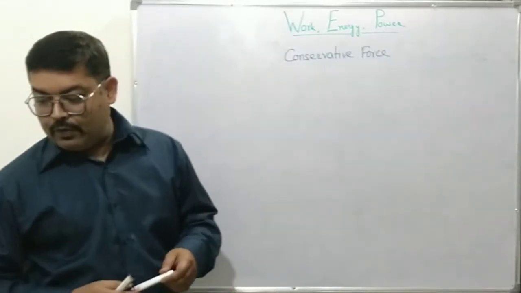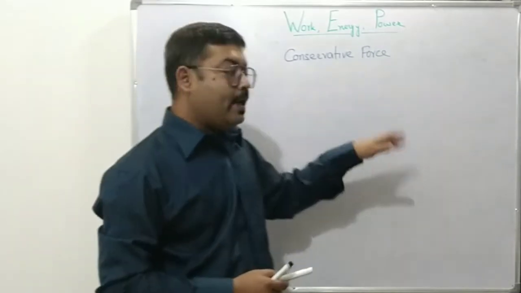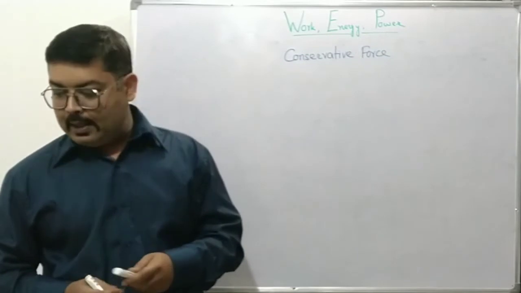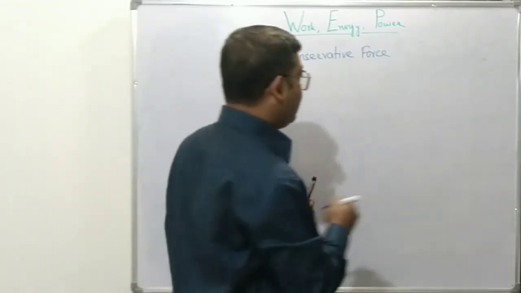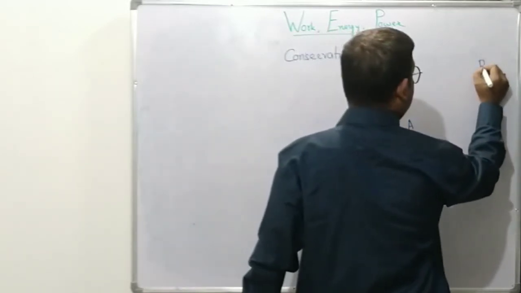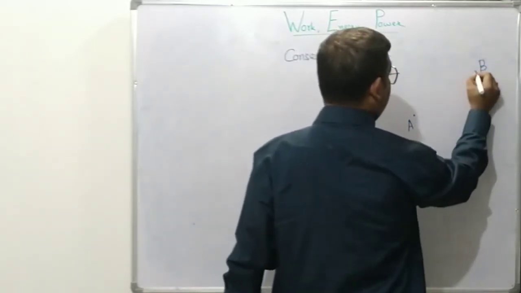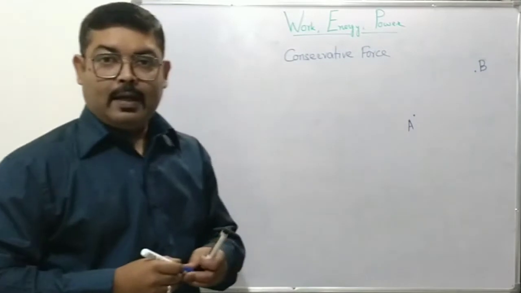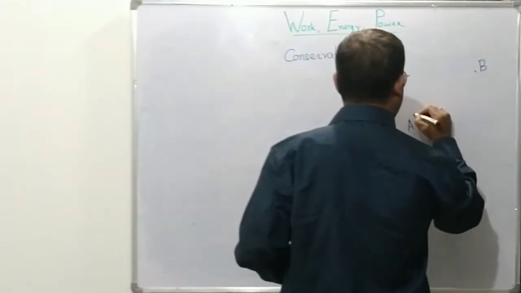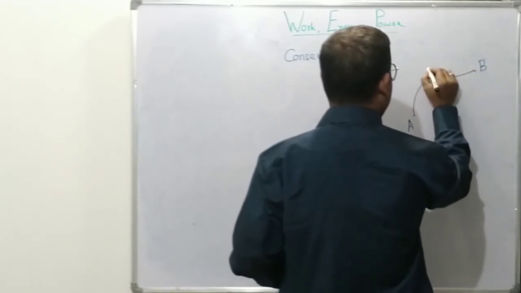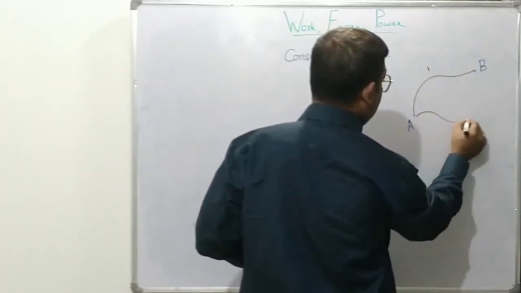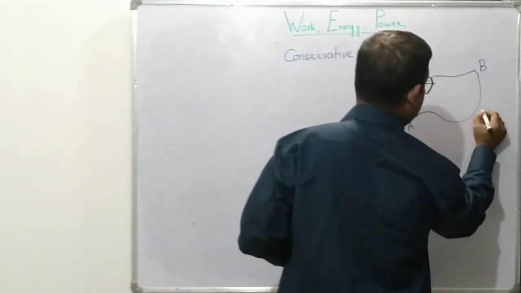A conservative force is a force under which or against which, if work is done, it is independent of the path followed. Let us consider the case of a conservative field where we have to take an object from point A to point B. And let us say we choose two different paths. One is from A to B along this path, let's call this path number 1. And then along another path, let's call this path number 2.